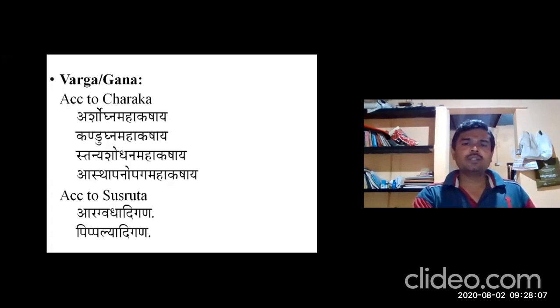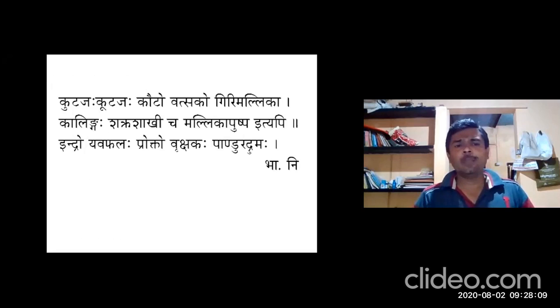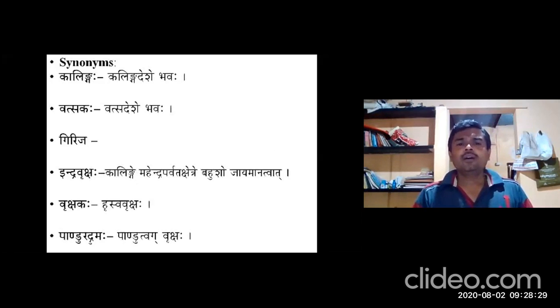See the synonyms. I think you have highlighted this shloka. Kutajaha, Kauto, Vatsako, Girimallika, Kalingaha, Shakrashakicha, Mallika Pushpa Ityapi, Indro, Yavafalaha Prokto, Rukshakaha Pandura Drumaha. This is the reference from Bhavaprakasha Nighantu. Based on the availability and natural habitat, it has synonyms like Kalingaha, Vatsaka, and even Girija can be taken.